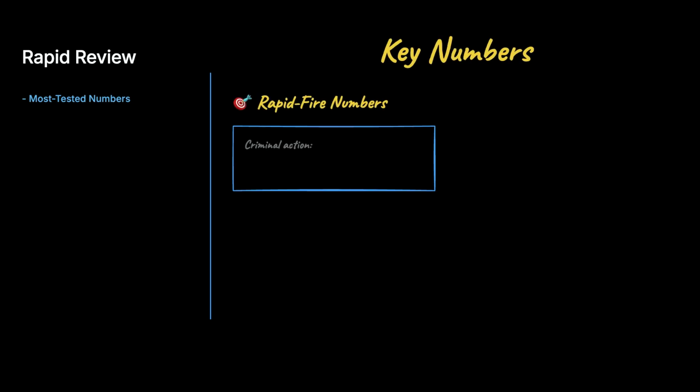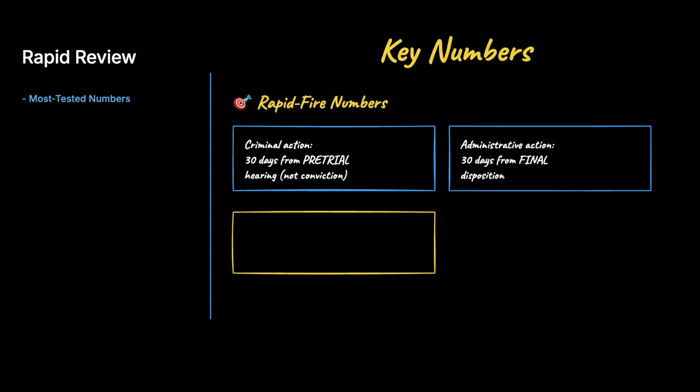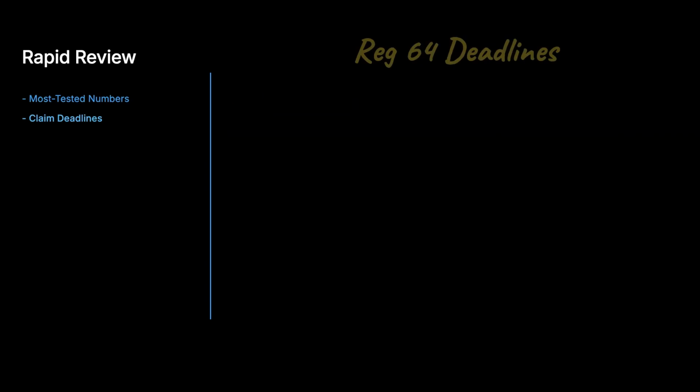Let's do a rapid-fire pass on the most tested numbers. Report a criminal action within 30 days of your initial pretrial hearing. Not at conviction. Report an administrative action within 30 days of final disposition. The controlled business limit is 10% of your net commissions, and the temporary license, remember, runs up to 15 months.